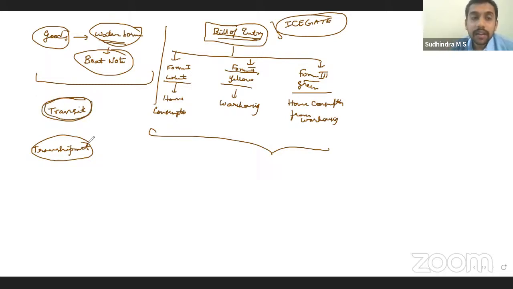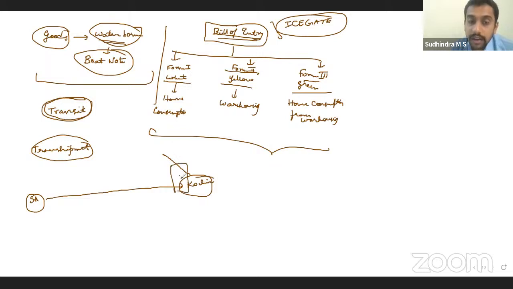Transit means, let's say that vessel is coming from South Africa. Let's say it came to Cochin. Now, there are certain goods that will be imported and unloaded there in the Cochin port. But there are some goods which are not for Indian consumption. They have to go to other ports, right? Let's say it should go to Australia.